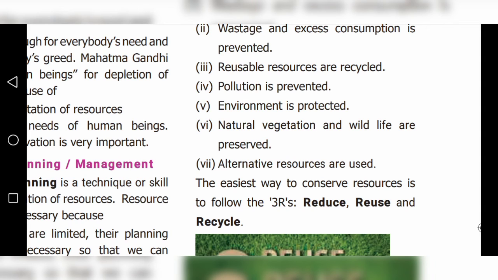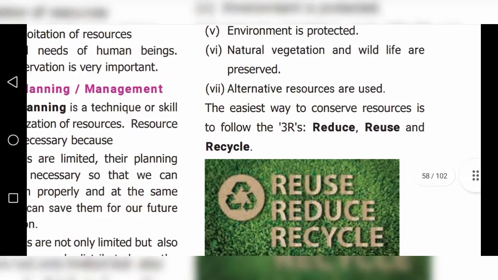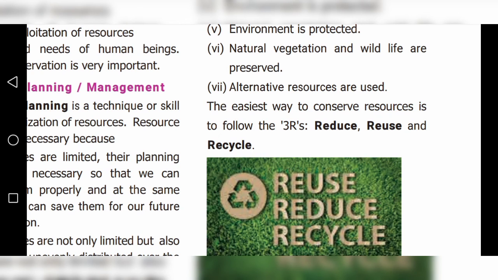The easiest way to conserve resources is to follow 3 R's. That is reduce, reuse and recycle. That is 3 R's.